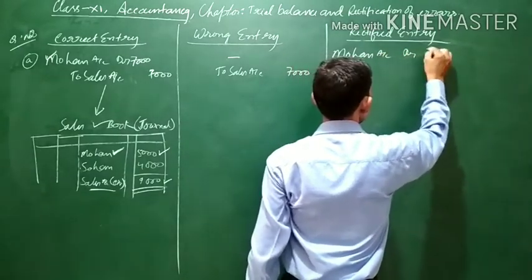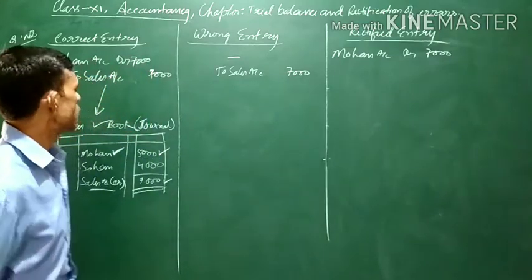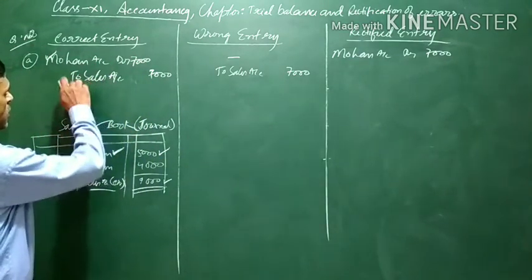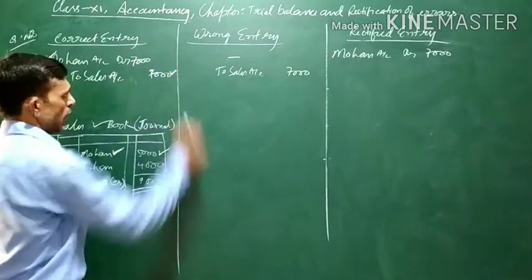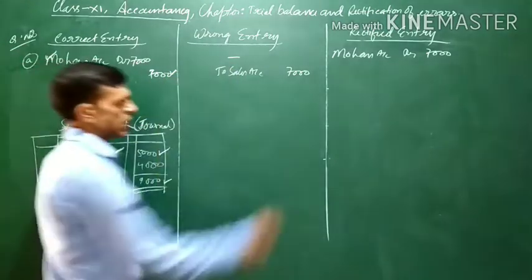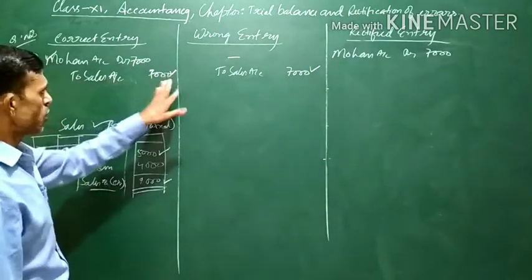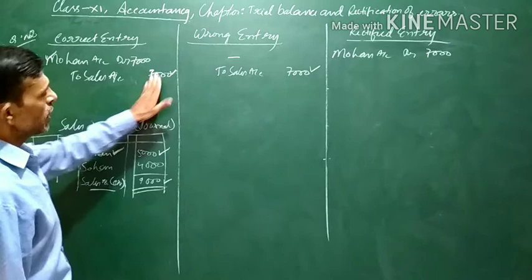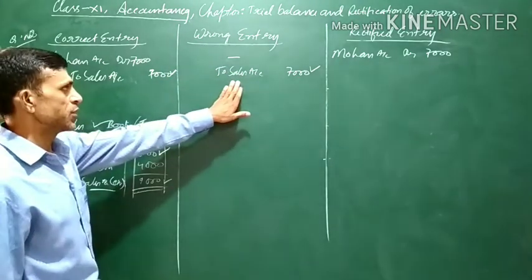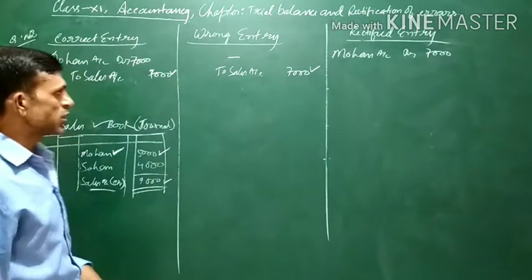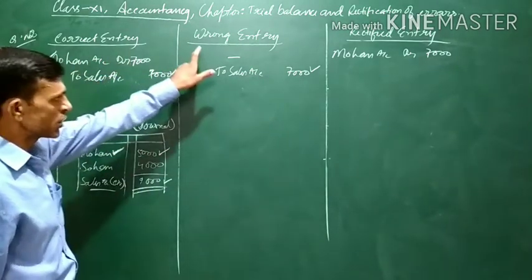Mohan account debit 7,000. We have to debit Mohan account with rupees 7,000. Now see, the correct entry is that sales account should be credited, and here sales account has been credited also. So we do not have to bother about this sales account, because it is to be credited and it has been credited also. There is nothing wrong in this entry. Only Mohan account should have been debited, and it has not been debited.